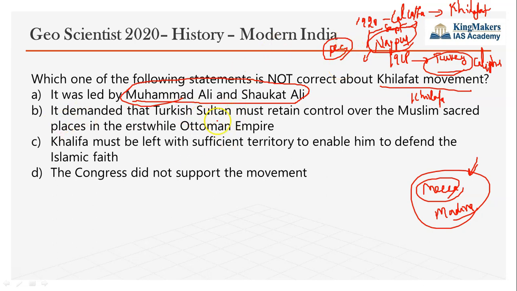It demanded that the Turkish Sultan must retain control over Muslim sacred places, that is Mecca and Medina. So that is also true. Both the statements are true here. The Khalifa must be left with sufficient territory to enable him to defend the Islamic faith. That is also true. This was also the demand. The option saying Congress did not support this is wrong. Congress supported and accepted it. So D is the wrong statement, and since they are asking for the one that is not correct, D is the answer here.